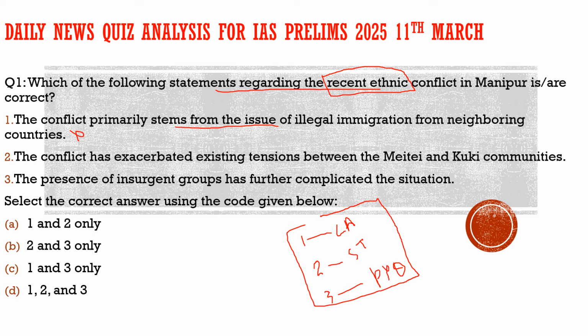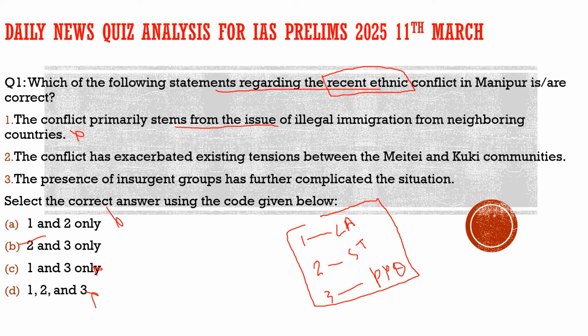Now, after just reading one statement, let's apply the elimination technique. Here we can eliminate option A, option C, and option D, so we are left with option B, that is 2 and 3, which is the correct answer. This is the same way you have to apply it in the exam. When you are solving the question, once you read the statement, find out whether it is correct or incorrect, then look at the options, which option contains these statements. If it is incorrect, mark those options incorrect, and if it is correct, then go for another one. This is the way you should solve your paper in the exam.